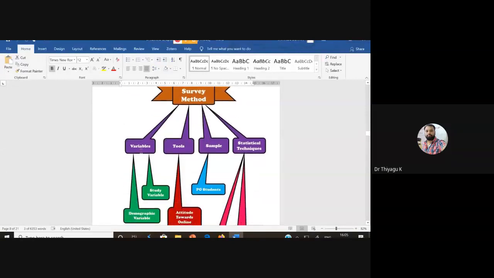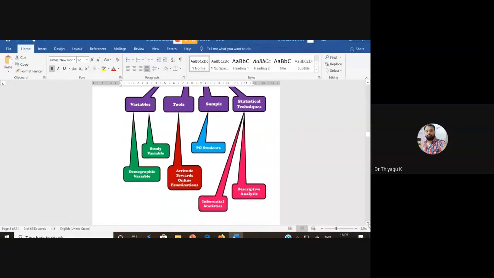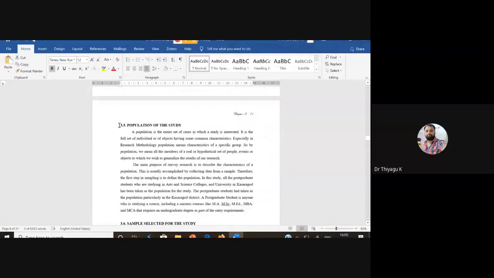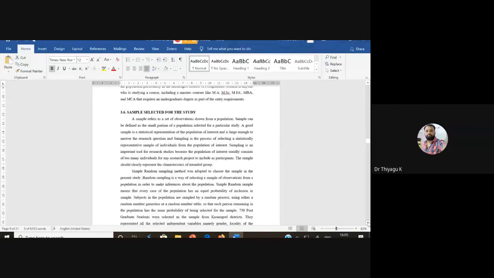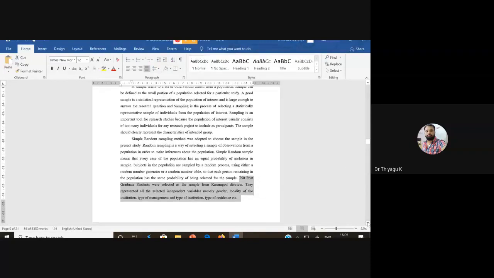What is the survey method? What is her variable? What is the tool? What is the sample? What is the statistical technique? She is using some kind of concept map or flow chart to explain her research work. Then after this, she is talking about the population. So her population is PG students. Then we have to go with the sample. So what sample is she using? She is using a 750 sample in a random procedure that we have to talk about in chapter 3.